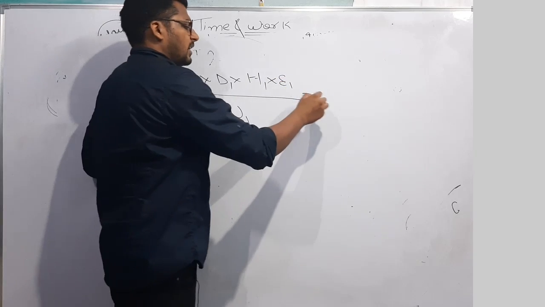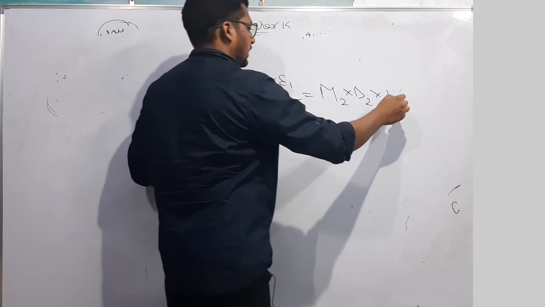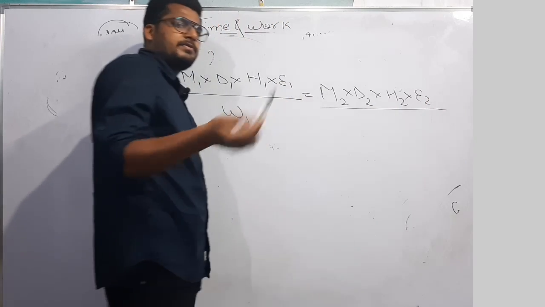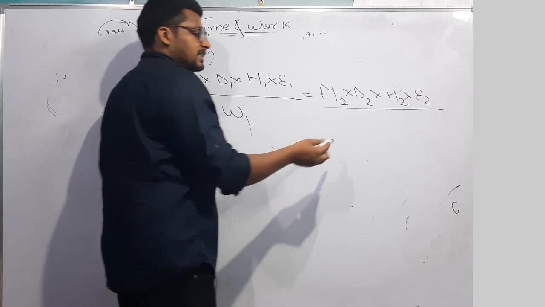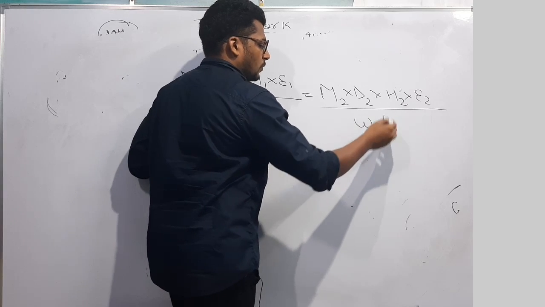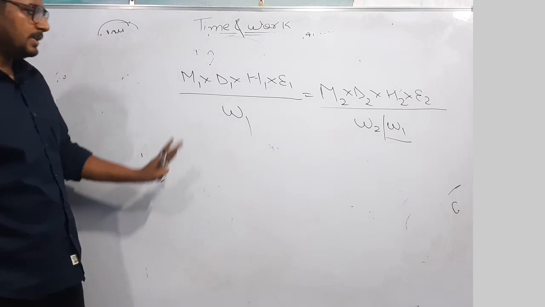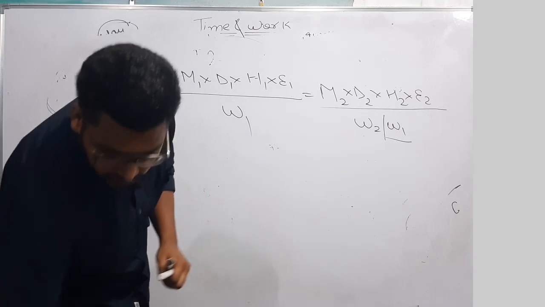Now this work can be done by some other men in some other days, in some other number of hours, and some other efficiency. The work can be equal, or the question can say another work is done. Work can be equal or work can be changed. This will be equal.